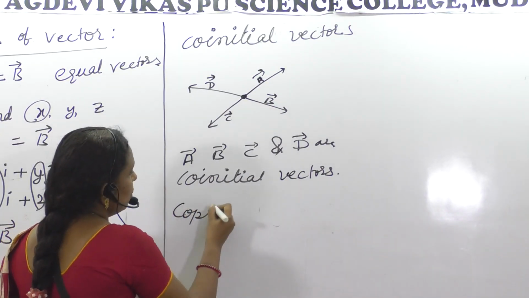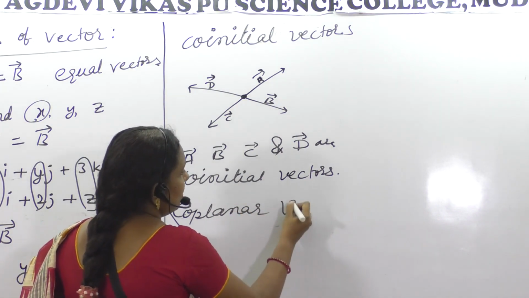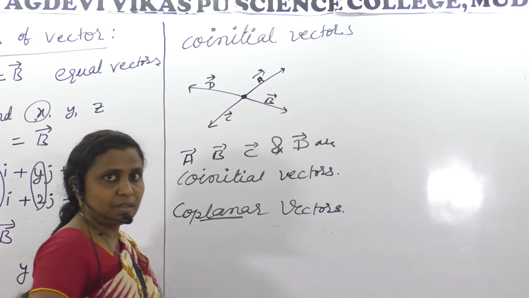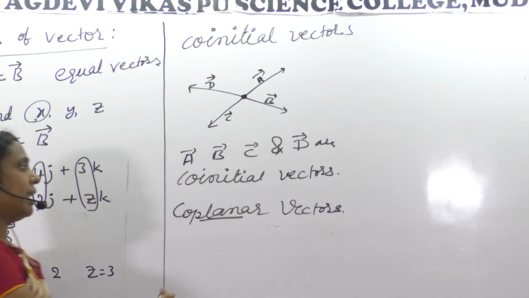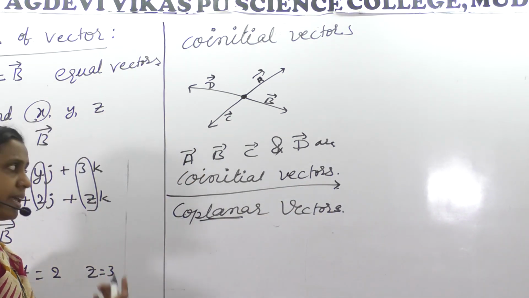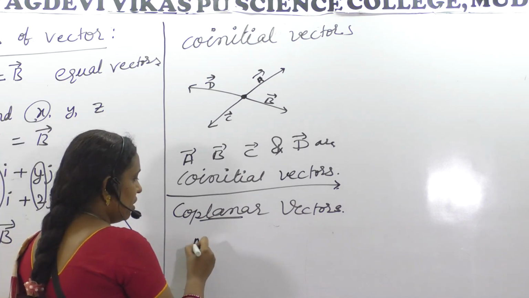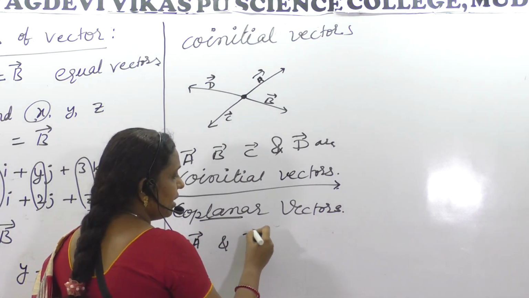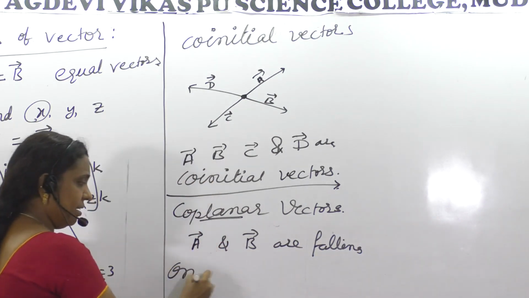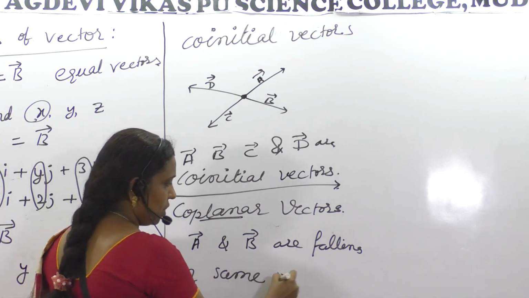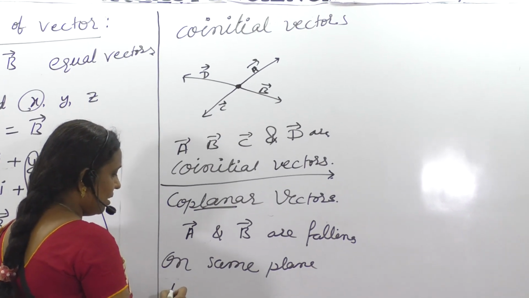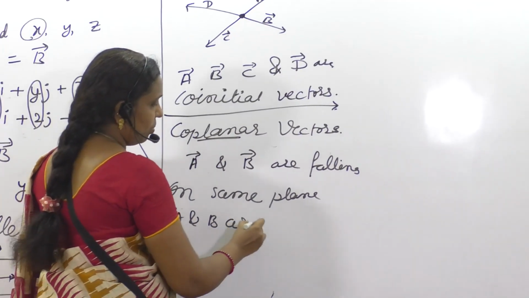Let us check coplanar vectors. Coplanar vectors means what? As you know, planar, plane. So two or more vectors, if they lie on the same plane, what do we say? Those two or more vectors are coplanar. So if A and B are falling on the same plane, not aeroplane, same plane, in this case we say A and B are coplanar.